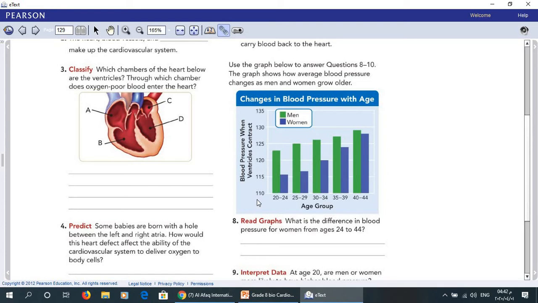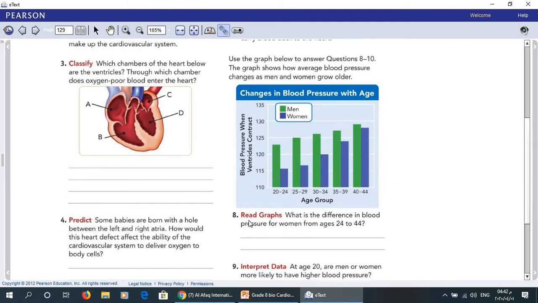Here you can see blood pressure against age. Men are the green line, women the blue one. As you can see, with more age, the blood pressure increases.